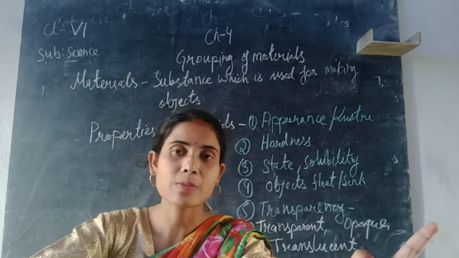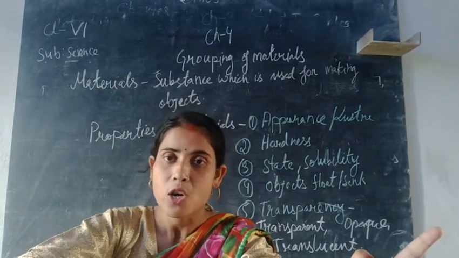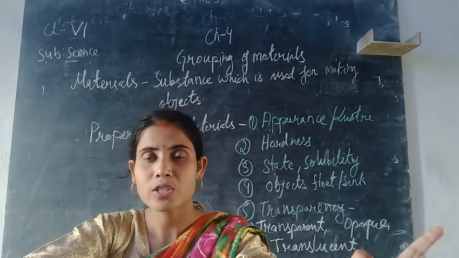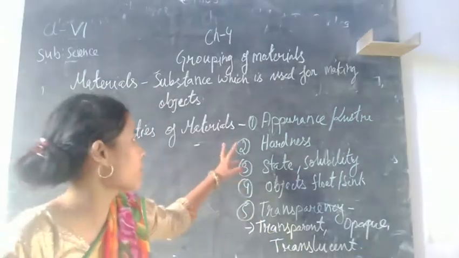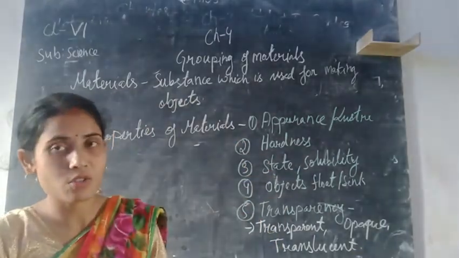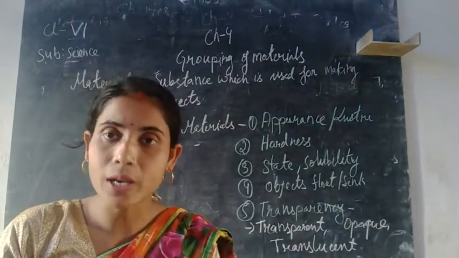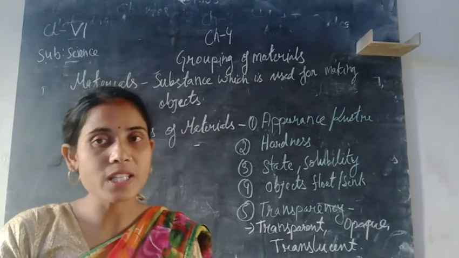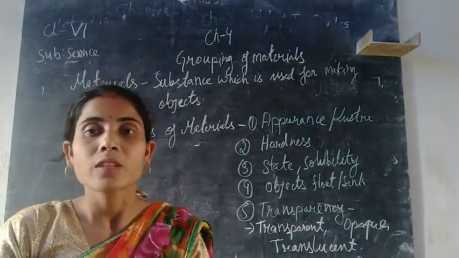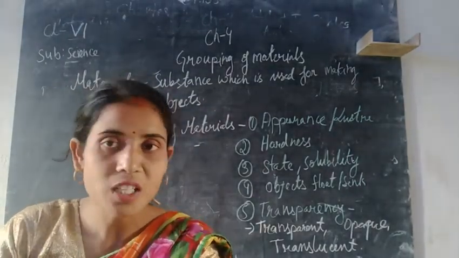First, it has been classified mainly on its properties. So first, the characteristics of the materials, or you can say the properties. The first property of the material is appearance and lustre. On the appearance, the materials are classified into metals and non-metals. For example, all the metals are shiny in nature. Gold and silver are the most common examples. That means gold and silver have a very shiny nature.